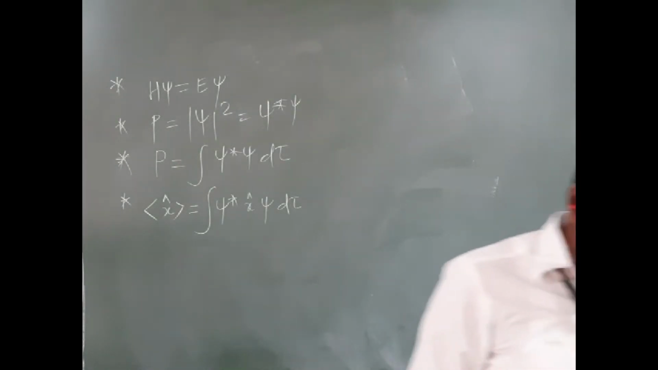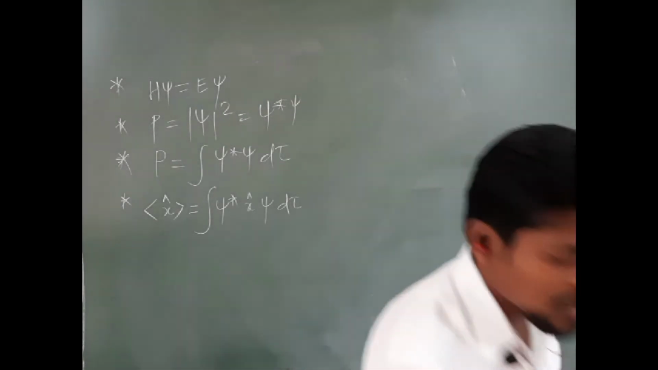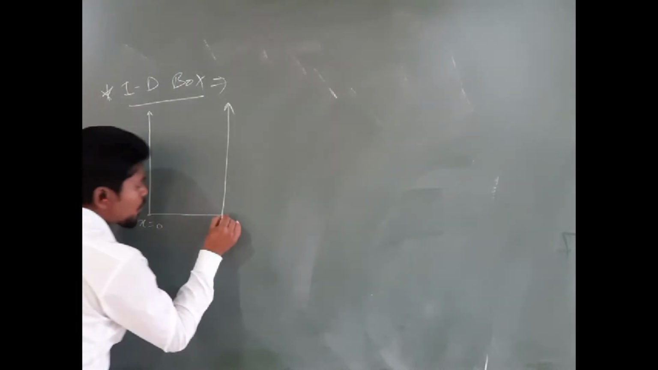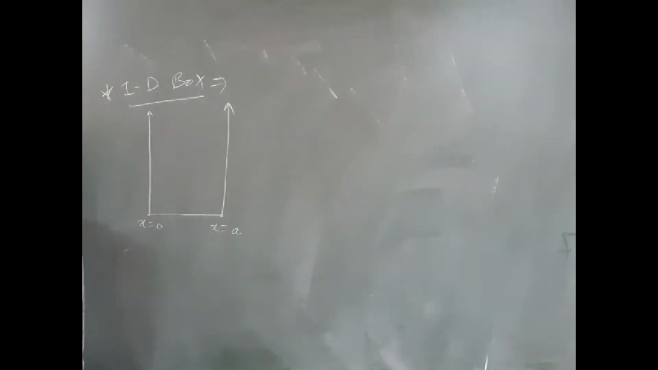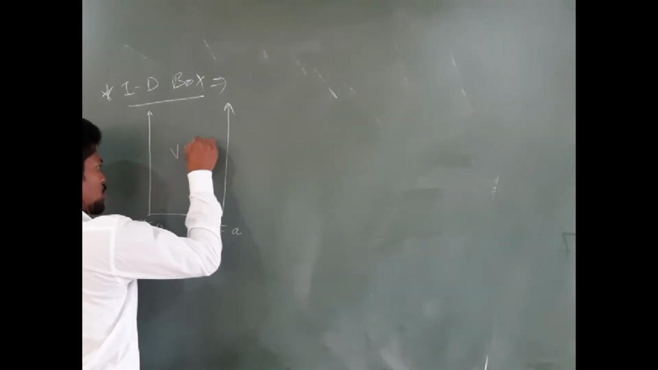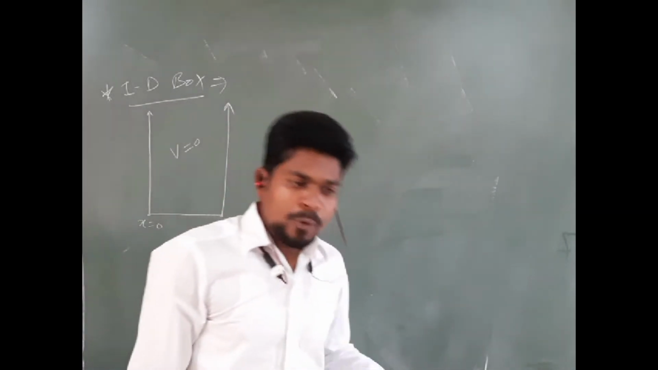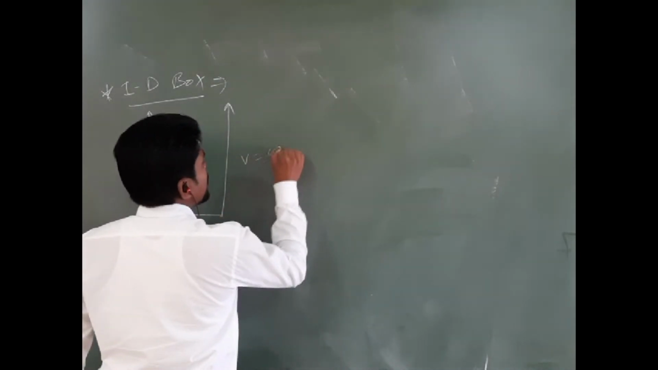Then we have also discussed one quantum system, that is the 1D box, the one dimensional box, in which we have plotted a diagram somewhat like this. This is the 1D box where this point is at x equals 0, this point is at x equals a, and we have considered that the potential inside the box is equal to 0, and the potential outside the box is equal to infinite.